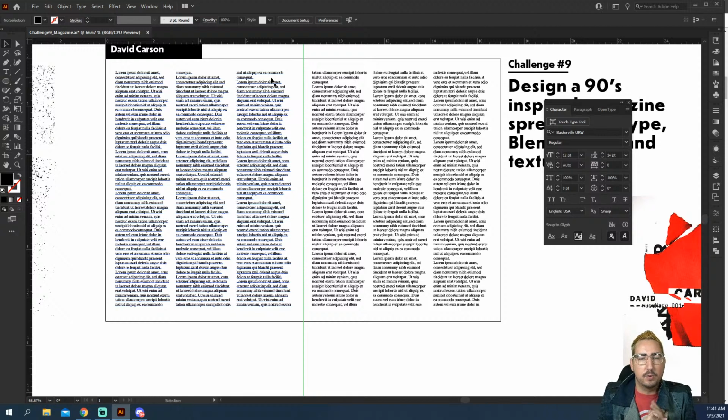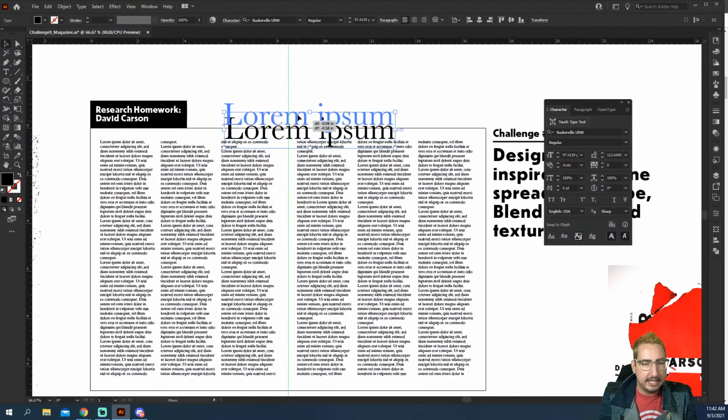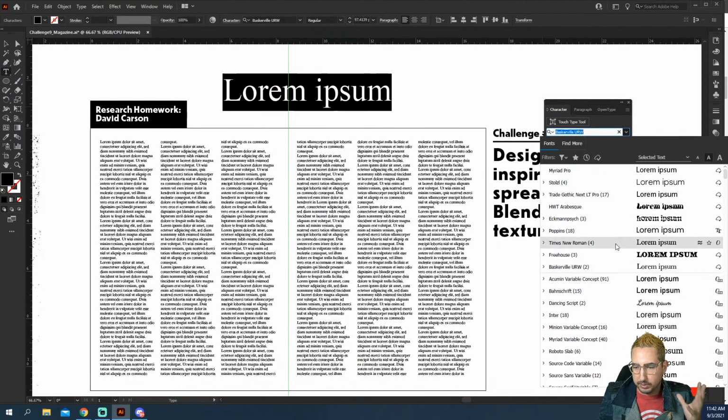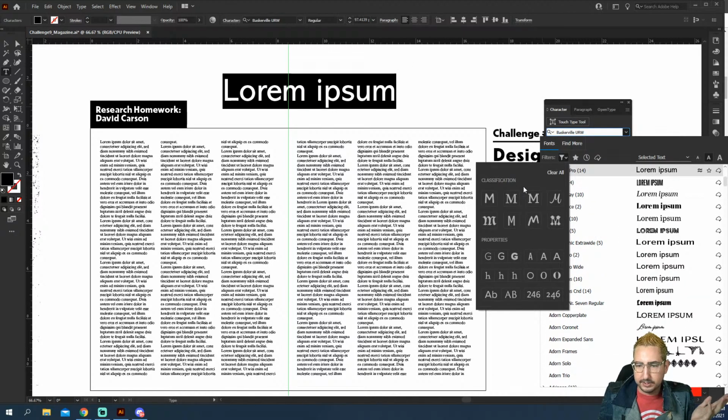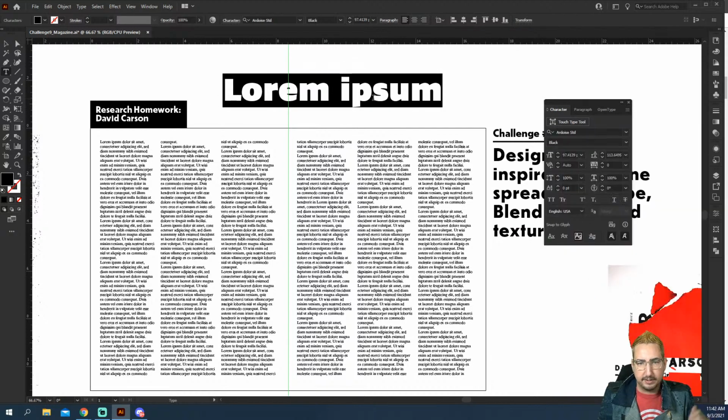Let's go ahead and work with putting in a title here. So maybe we want a large title. And again, David Carson always did crazy big type. And so maybe we want some crazy letters kind of going across the page. What I'm going to do here is we are going to make some point type by just clicking. And now we have point type. We're going to use S to scale that up. And here maybe I want a little bit more of a kind of modern, big, bulky font. So we're going to click on our filters, and I'm just going to go to a sans serif. And I already see one that I like. I love this Android. That looks cool.